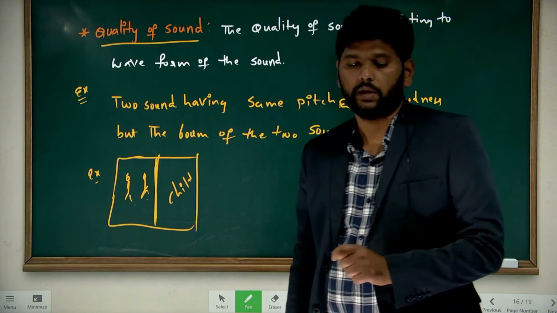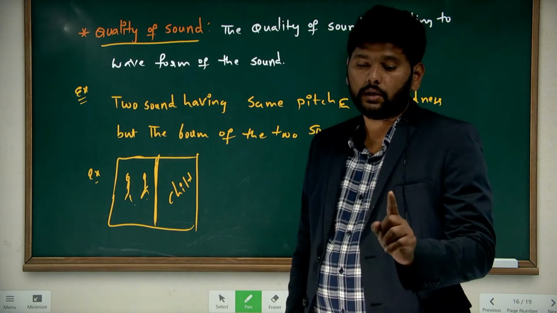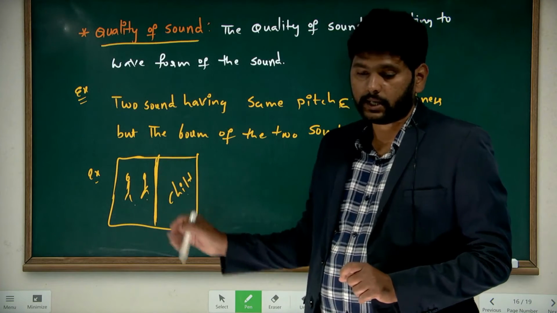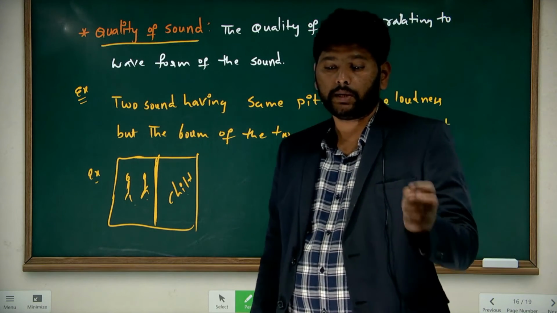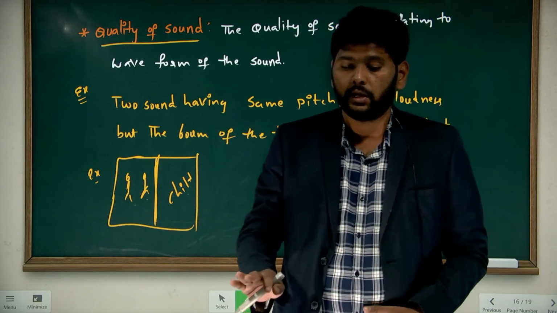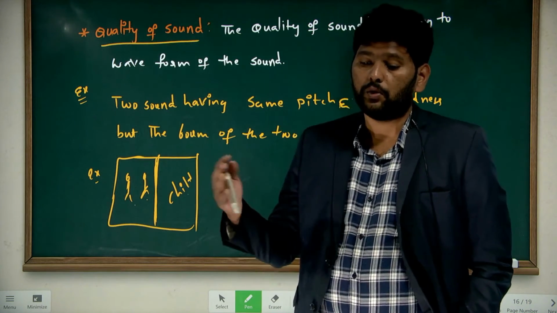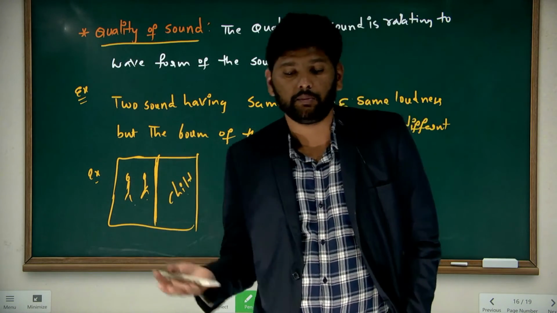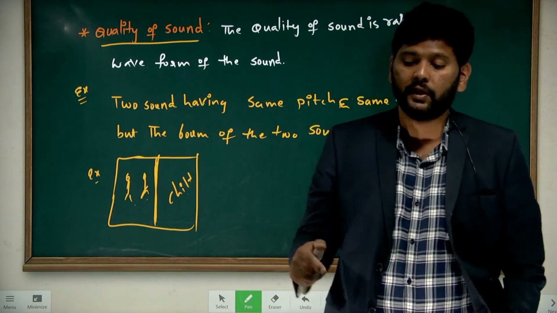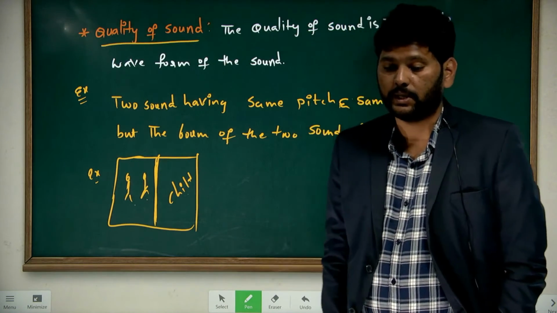How is it possible? Even though two mothers are talking, one of them is the mother of this child. Even though the two mothers talk with the same pitch and same loudness, the child can identify exactly who his mother is. How can the child identify the exact sound of his mother?